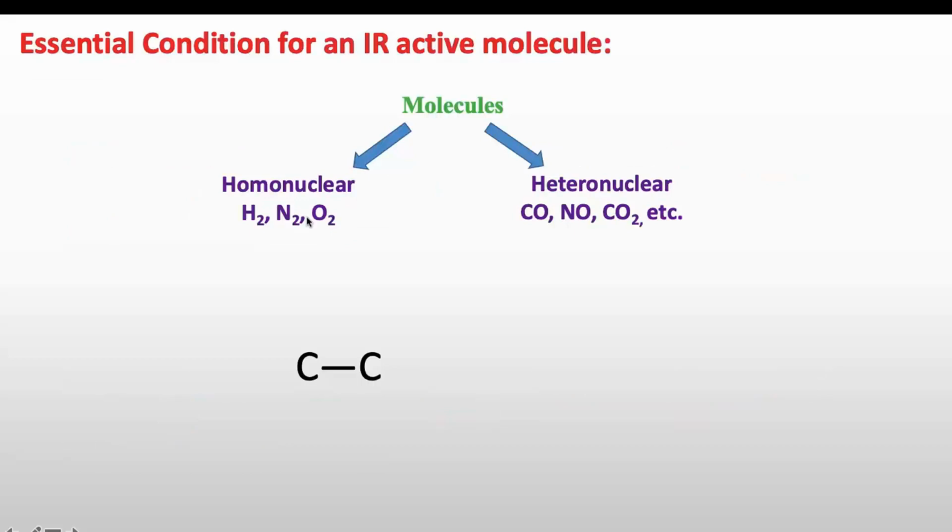Now, as you know, molecules are of two types, homonuclear or heteronuclear. Homonuclear means having only the same type of atoms. Heteronuclear means having different types of atoms. So not all molecules, or not all organic molecules, are IR active. Some may be IR inactive. So what is the condition for a molecule to be IR active?